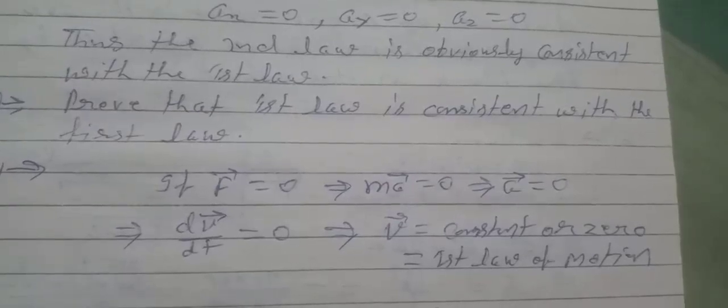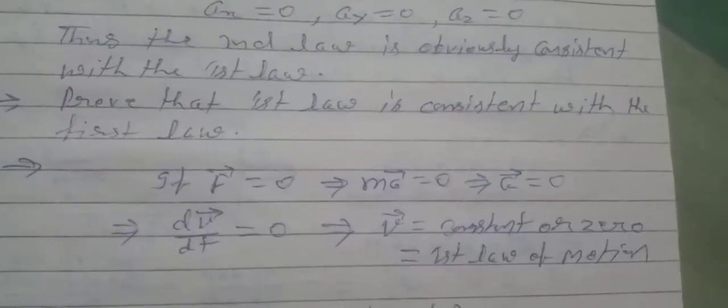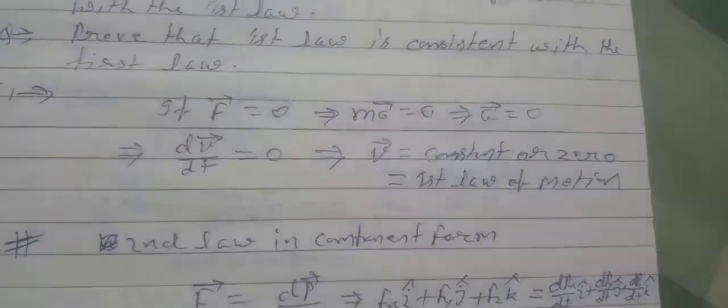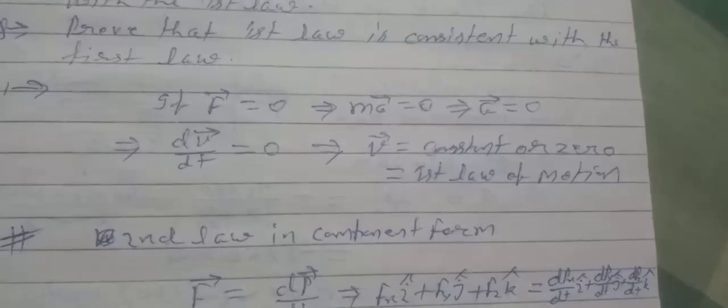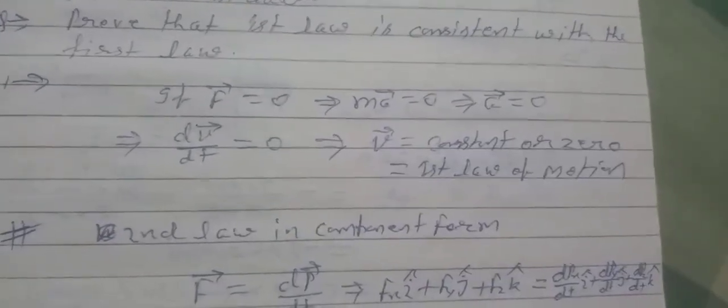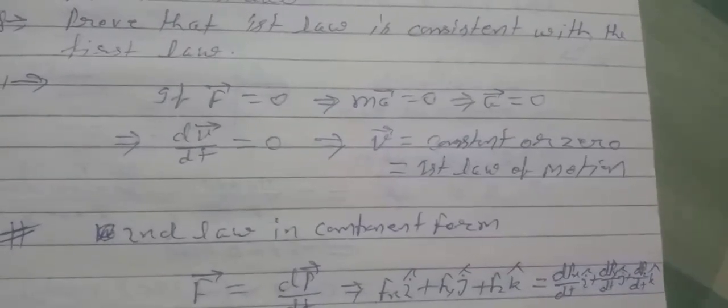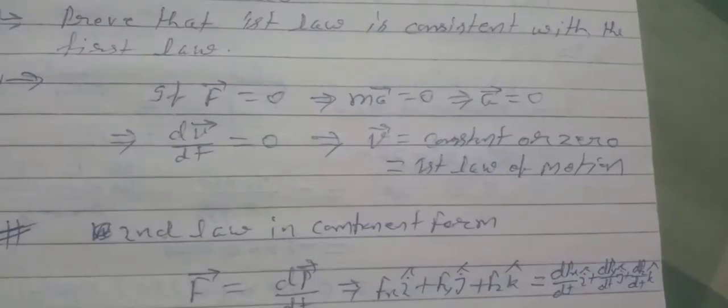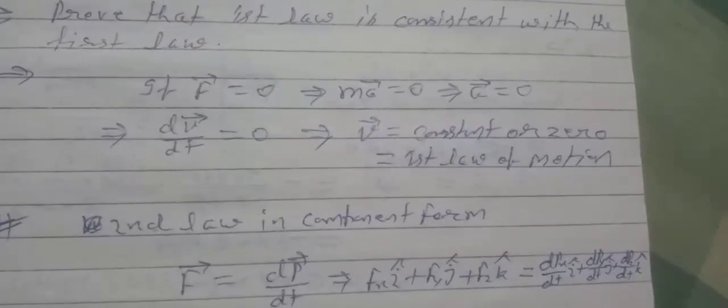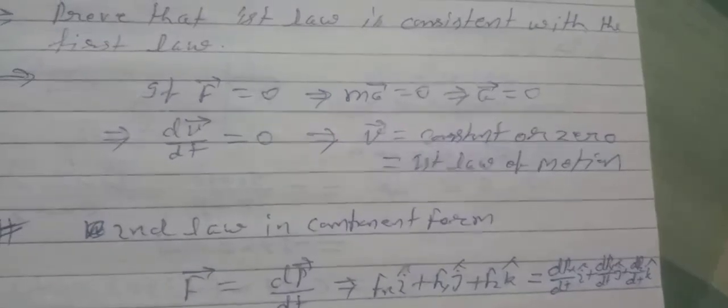Question. Prove that the second law is consistent with the first law. Solution. If F vector equals 0, m a vector equals 0, a vector equals 0, dv by dt equals 0. This implies v equals constant or 0. When velocity is constant or 0, this represents the first law of motion.